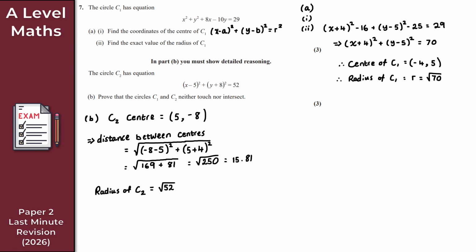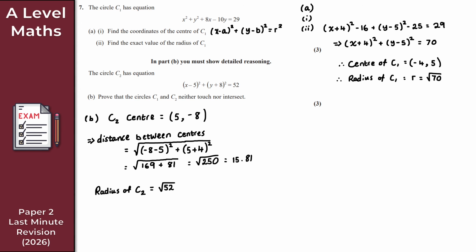Let's think about this logically. If the distance between the centers is greater than the sum of the radii, that means the circles are separate, and if they're separate, then C1 and C2 don't touch nor intersect.